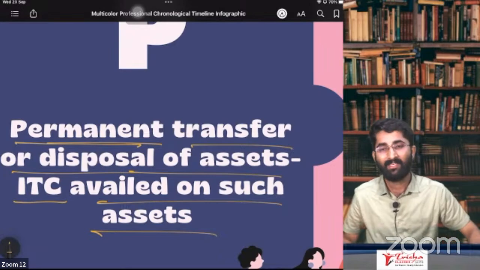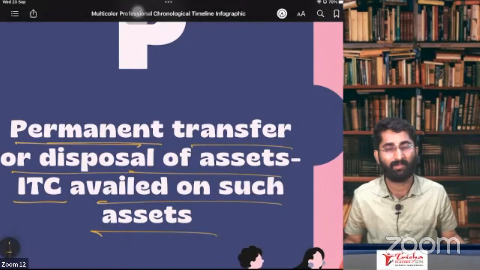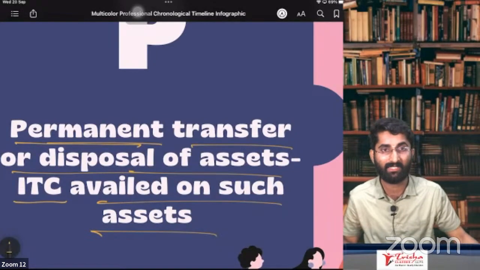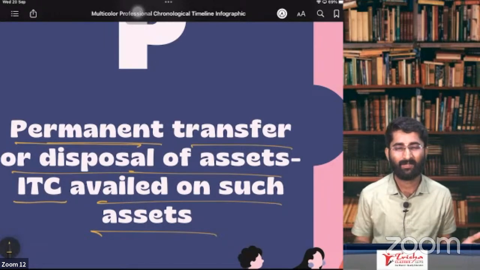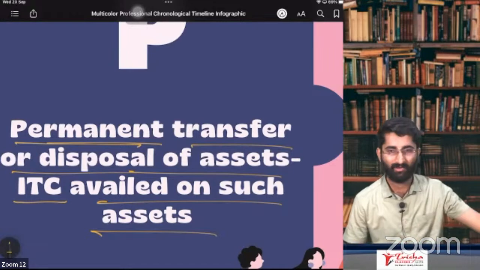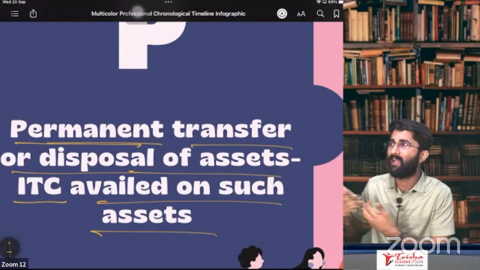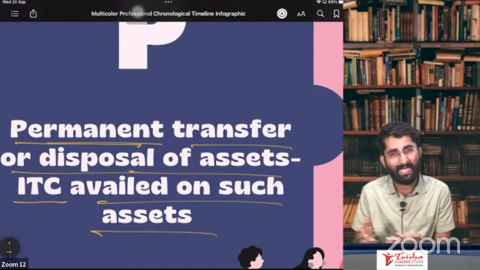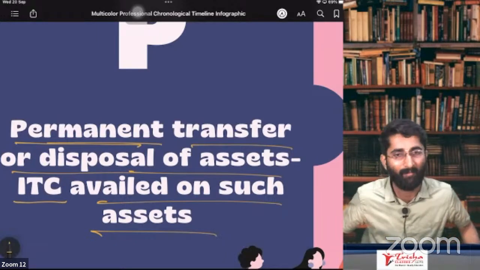Because you are giving this mobile phone as a free gift, and if you collect GST from that person, saying the mobile is free but you have to pay me the GST, he might think you are mad. So you cannot collect GST. Then I have to pay the government. Yes, you have to pay, out of your own pocket.